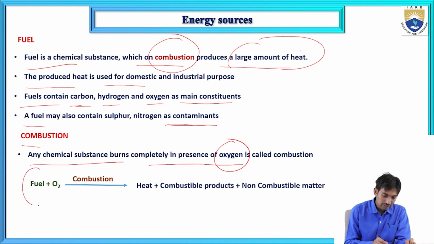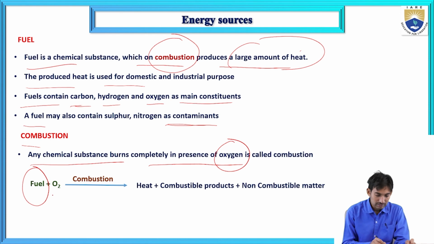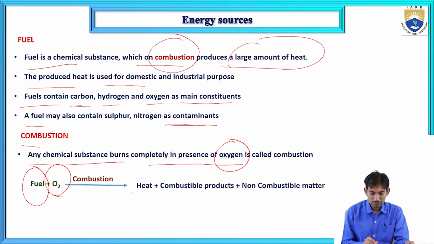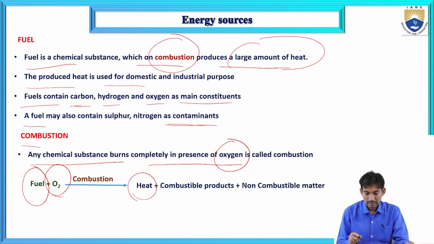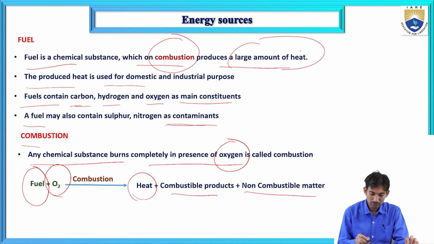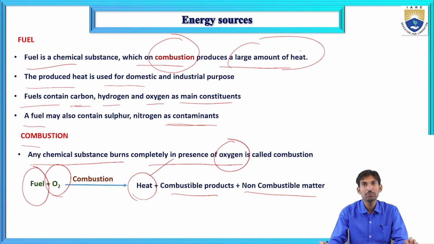See, the fuel in presence of O2 or air will undergo combustion. On combustion, fuel produces heat, combustible products and non-combustible matter.